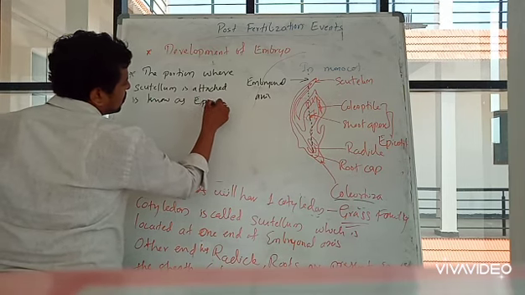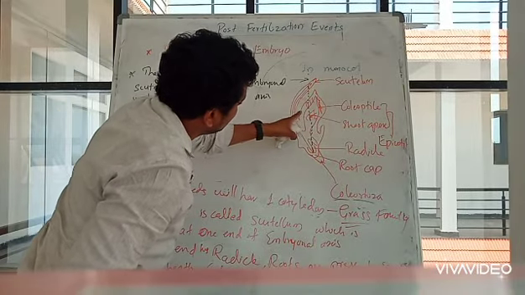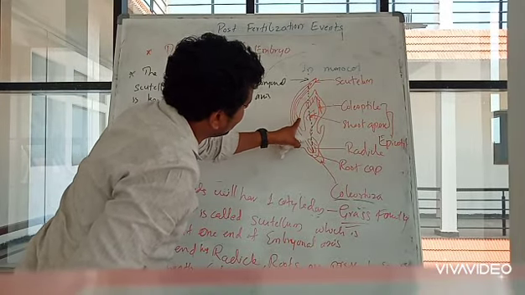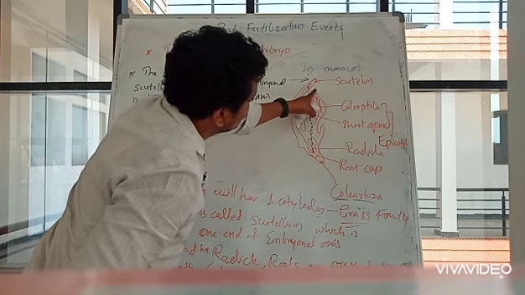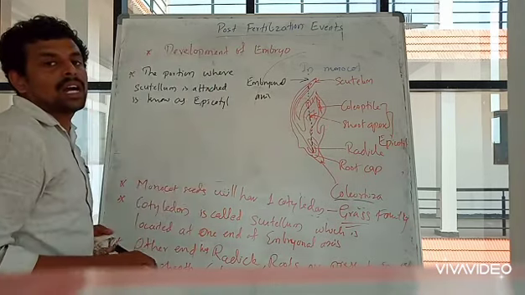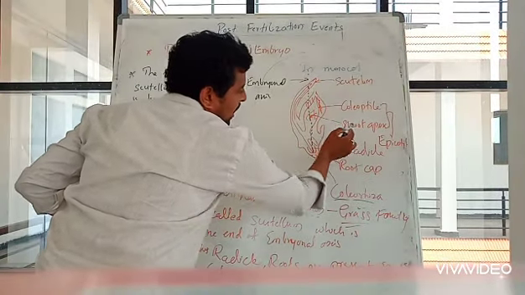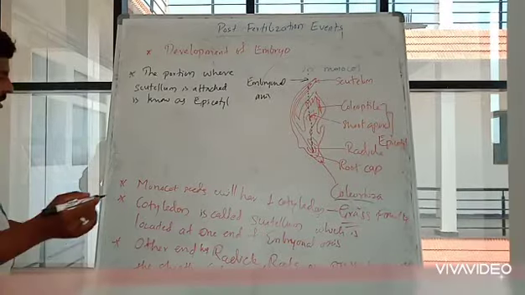So this is the scutellum, and here the scutellum is attached. This whole portion is known as epicotyle. So epicotyle contains mainly two parts: coleoptile and shoot apex. Okay.